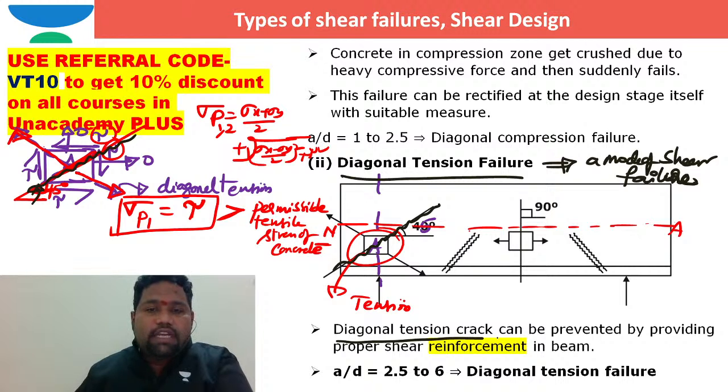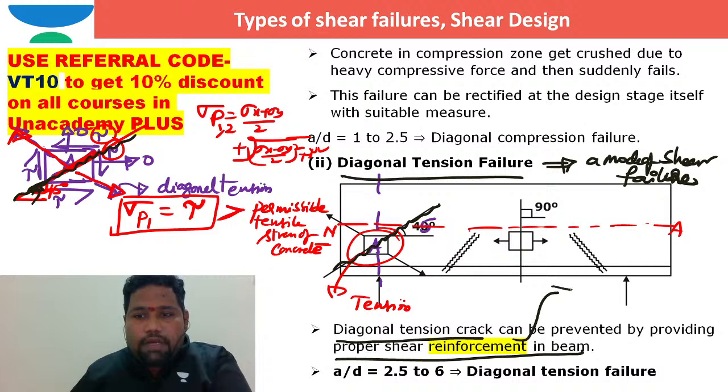I hope you can see it, because this crack is happening at an angle of 45 degrees, which comes into the picture because of shear action, pure shear action. To stop such types of cracks, we need to provide proper shear reinforcement in the beam. How to provide proper shear reinforcement?